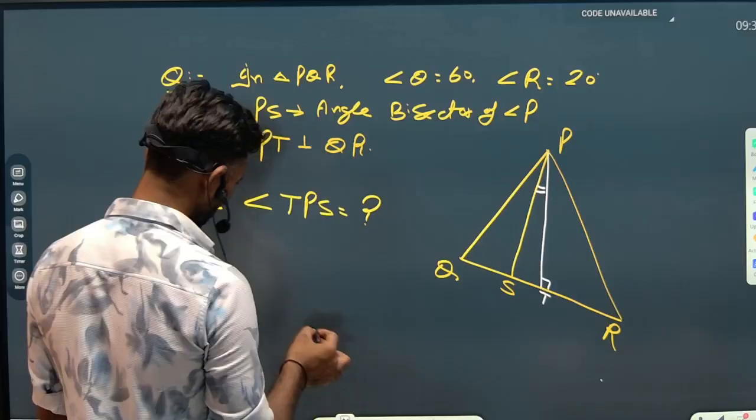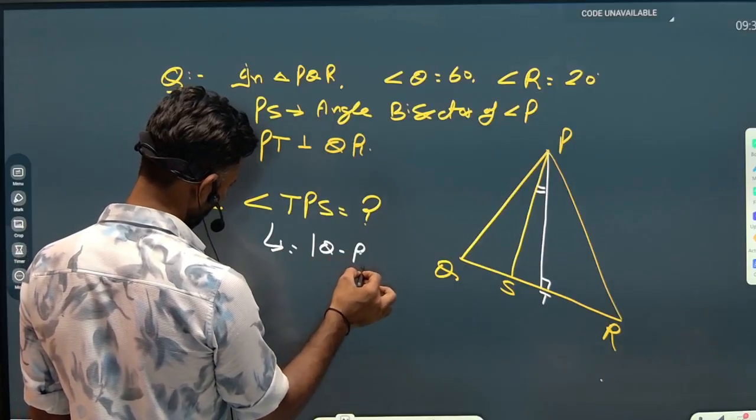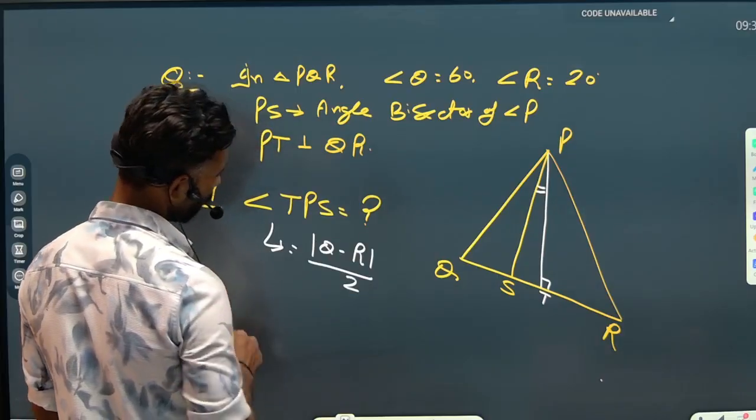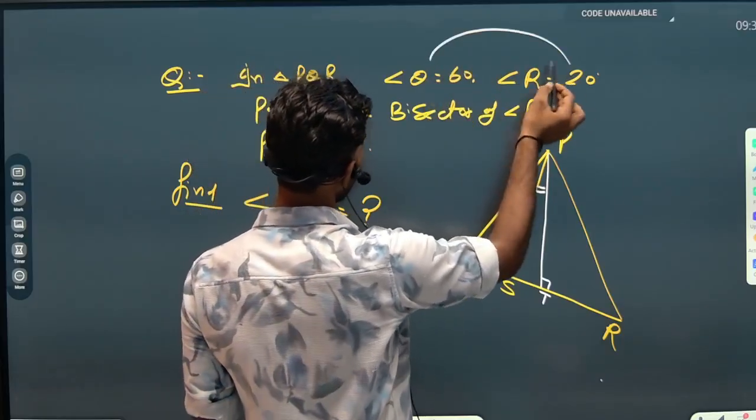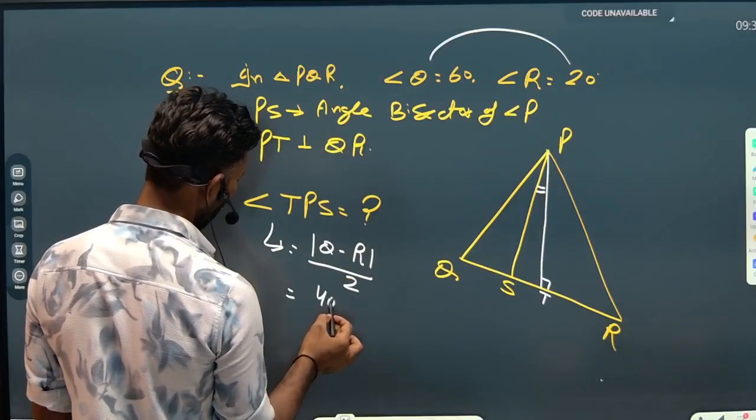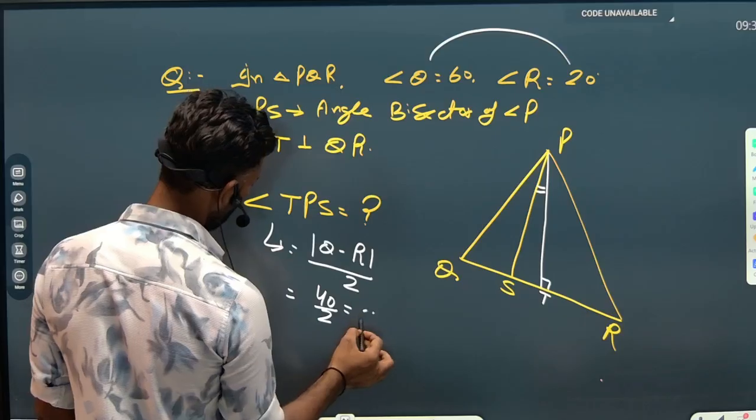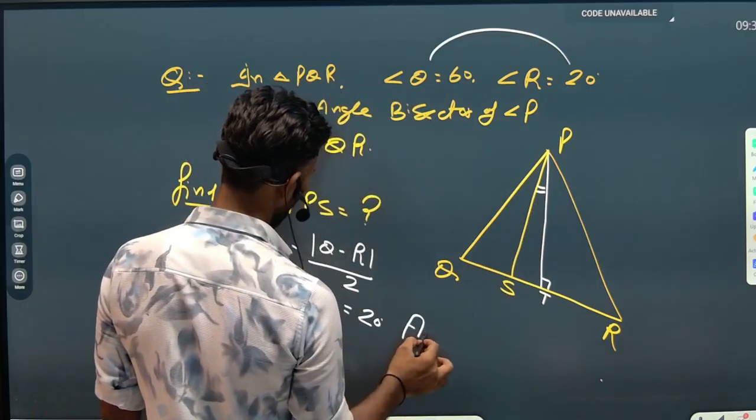So we know that angle TPS will be equal to angle Q minus angle R upon 2, the difference of the remaining two angles, and the values of Q and R provided are 60 and 20 respectively. So the difference, 60 minus 20, will be 40, and 40 divided by 2. So angle TPS will be 20 degrees. So this is our answer.